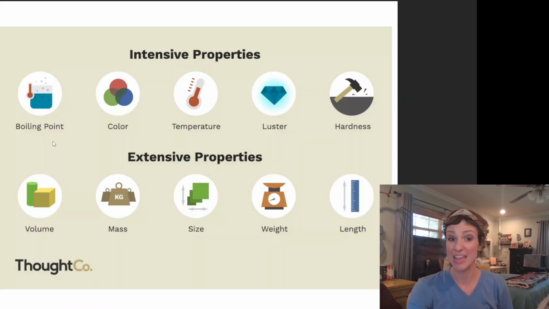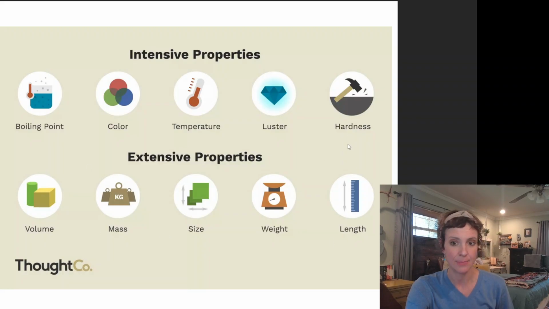So here are some examples of intensive properties. They do not depend on the amount of matter that is present. The temperature at which something boils doesn't matter how big or small that sample is. The color of something doesn't matter how big or small. The temperature of something doesn't matter how big or small. If it is shiny, does not matter. If it is hard, does not matter if it is big or small.